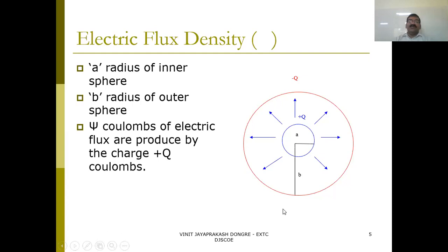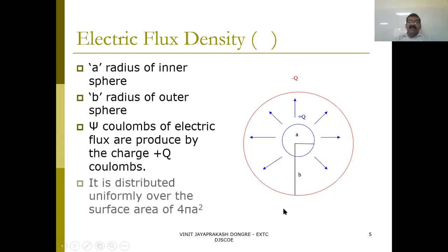It is distributed uniformly over the surface area, because the flux is going in all directions. The surface area is 4 pi a square. Here it is distributed.